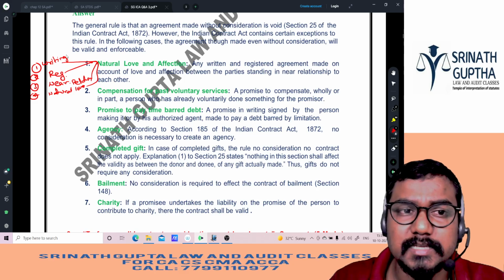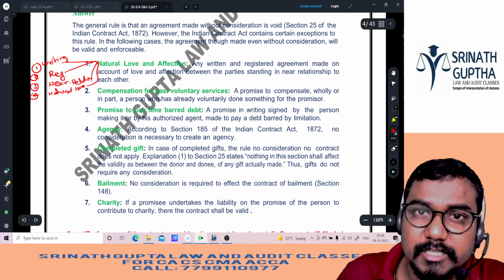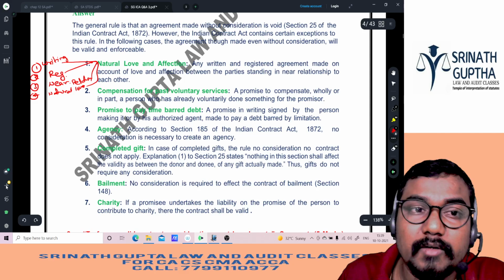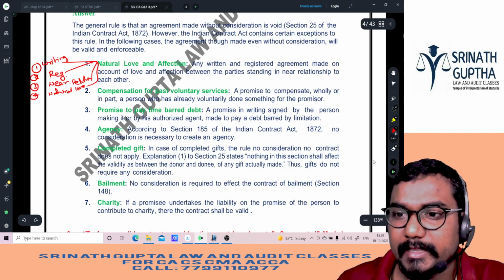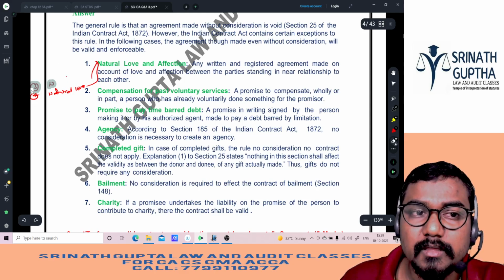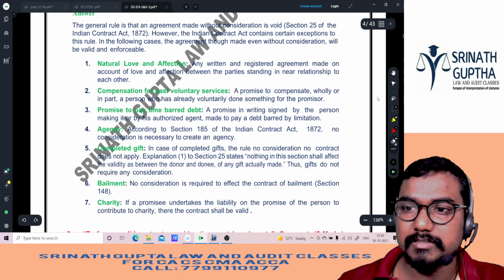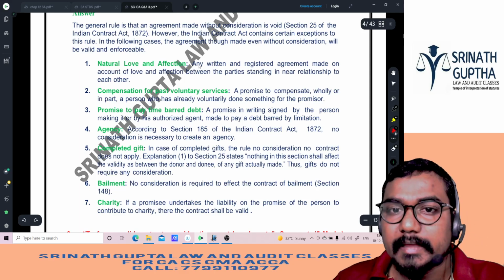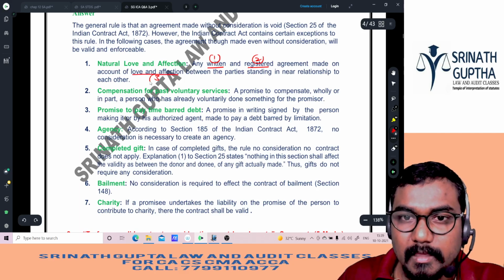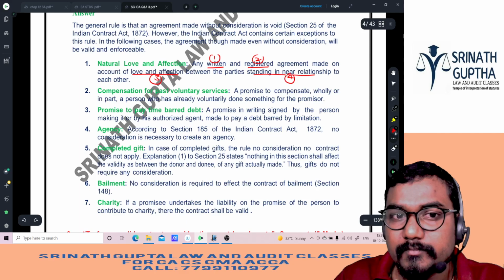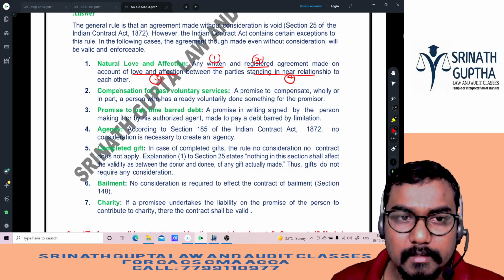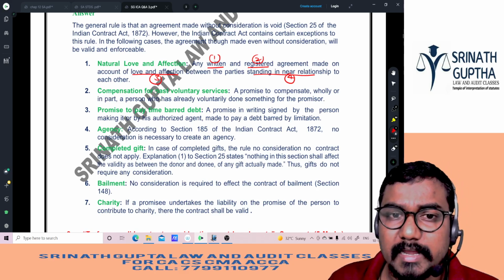Father and son, a close relationship. And my father said this to me out of love and affection, so this agreement is enforceable. If my father does not give me the bike after I clear CA Foundation, I can file a case against him to recover it, because all the conditions are satisfied. So any written, registered agreement made on account of natural love and affection between parties standing in a near relationship will be enforceable even without consideration.